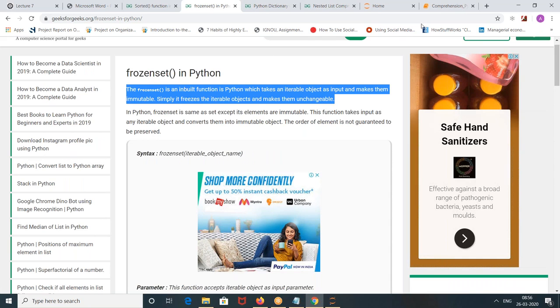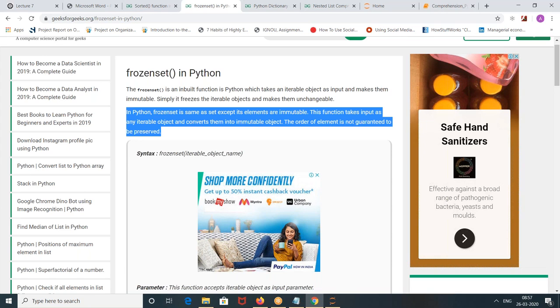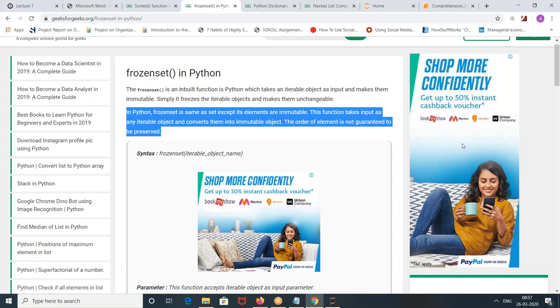Frozen set is an inbuilt function in Python which takes an iterable object as input and makes it immutable. Simply, it freezes the iterable objects and makes them unchangeable. In Python, frozen set is the same as a set except its elements are immutable. So, did you understand, or any question?